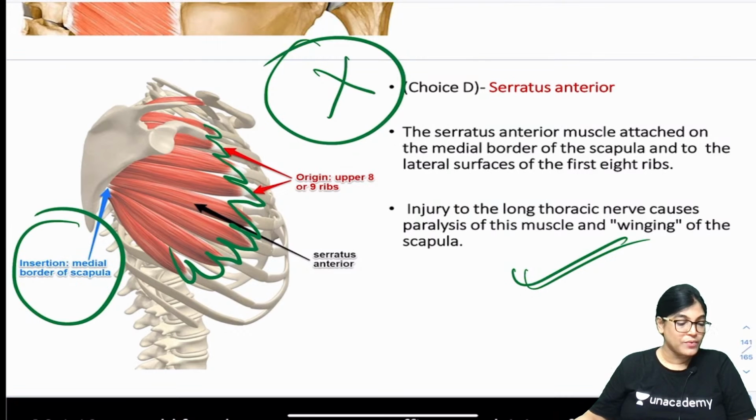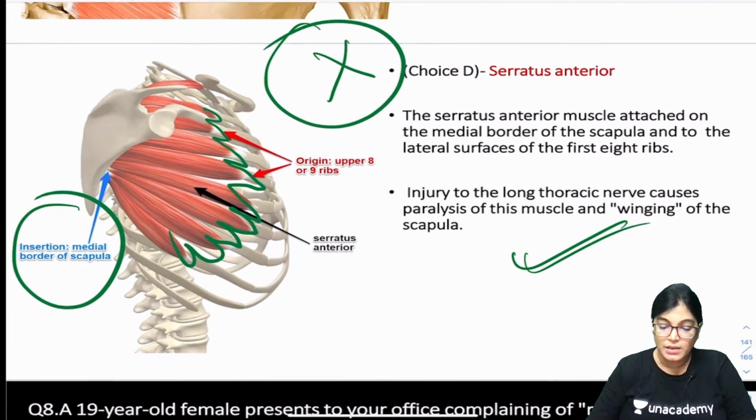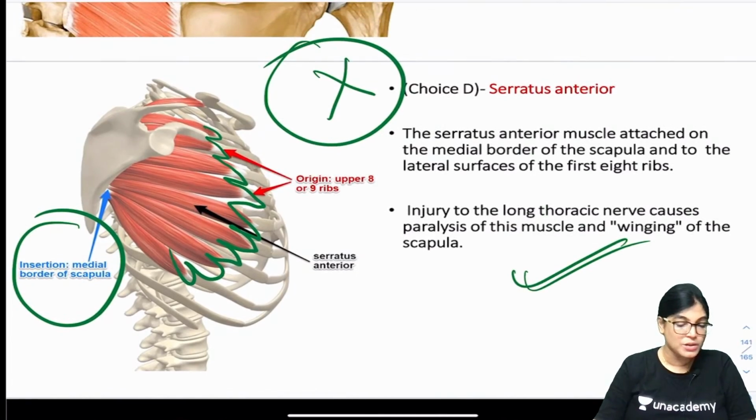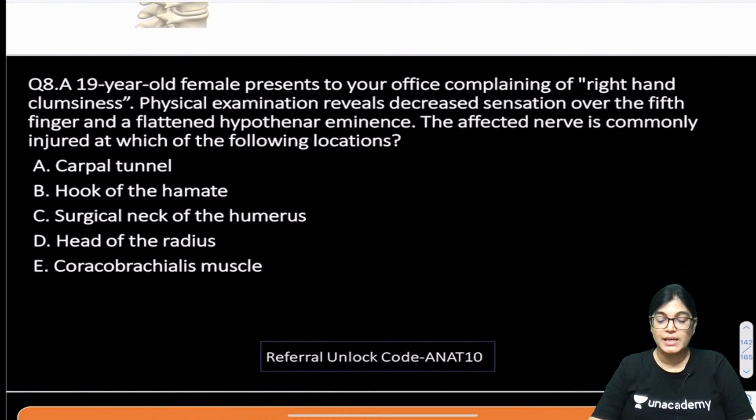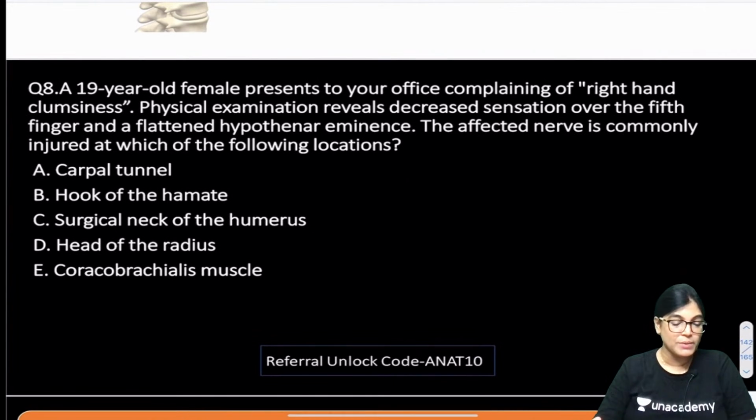So, is it okay everyone? Can we move on to the next MCQ? MCQ number 8 everyone, question number 8. Yes, we have got this 8 and 2 more MCQs are there. So, we will complete this.